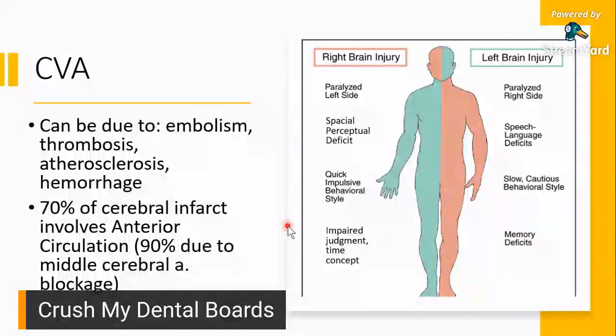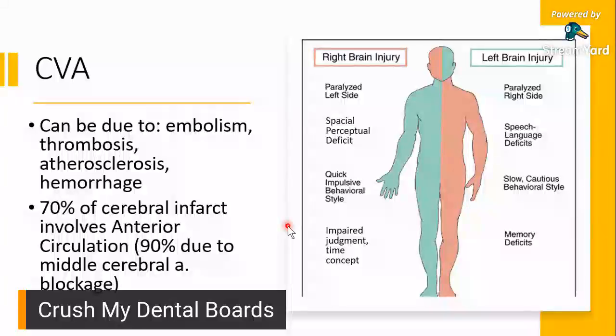Pag napasok na siya sa isang blood vessel na super liit, na hindi siya makadaan. So that embolus right there now serves as a blockage to that small vessel where he cannot pass. So you end up with less blood flow or really no blood flow to an area of your body or an area of your brain, and so stroke.